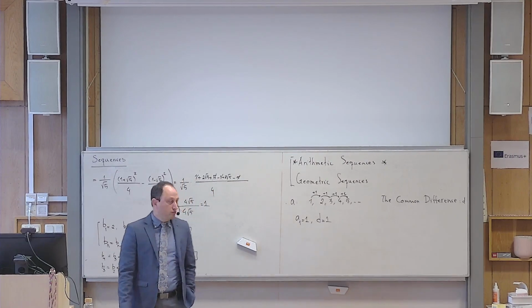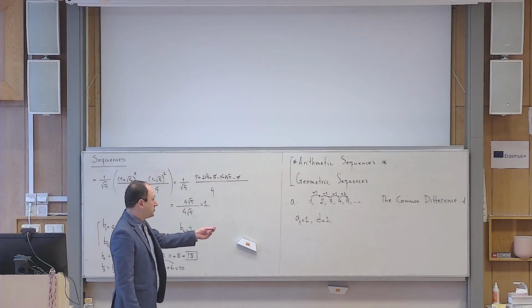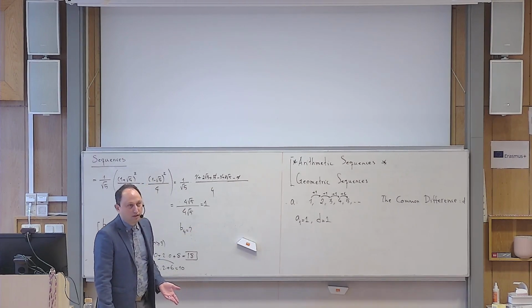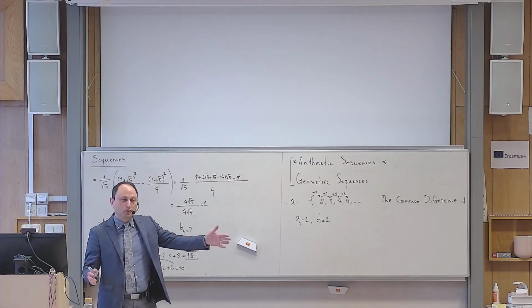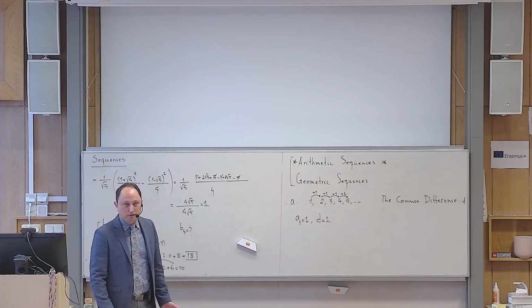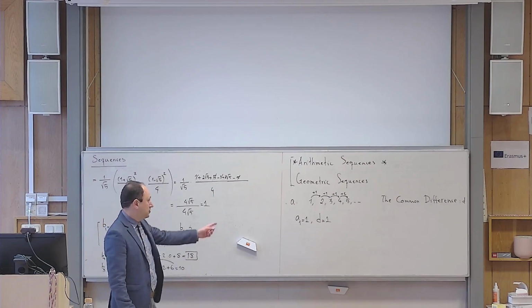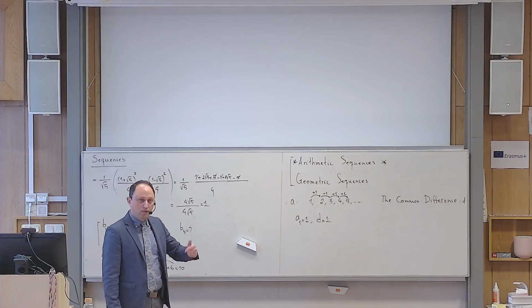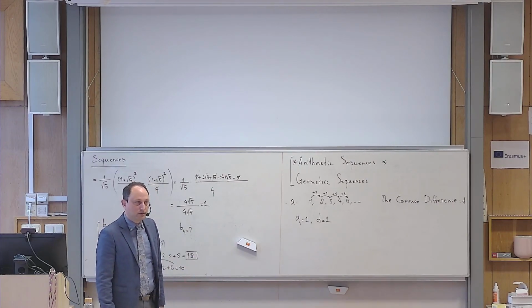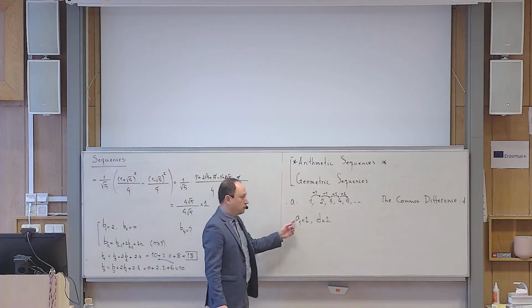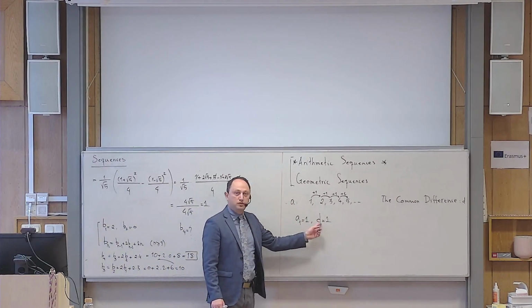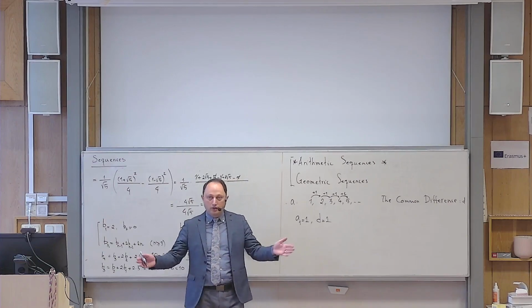And if I ask you to determine an arithmetic sequence, in principle, what pieces of information do you need to understand the whole sequence? 2 pieces of information. Where should I start? And what is the number that I have to add? In principle, if I give you a sub 1 and if I give you d, you understand what your arithmetic sequence is.